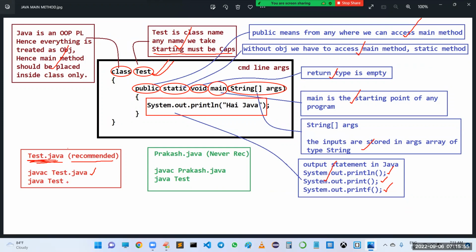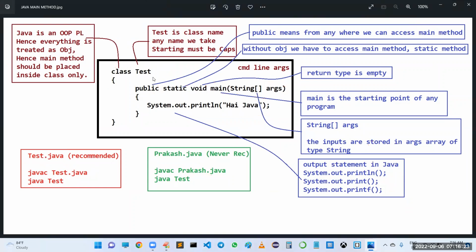So how to run the program? java Test. Even if you want, you can take any other name also, no problem. But while compiling, you have to give that particular file name, and while running, we have to give that particular class name. That's why at the time of saving, you can take any file name, but at the time of compilation, you have to use whatever file name you have given.